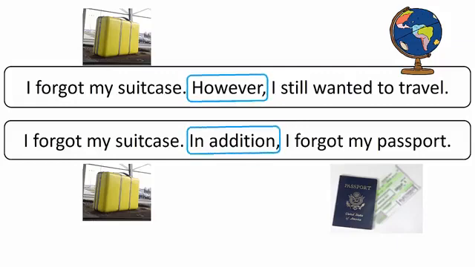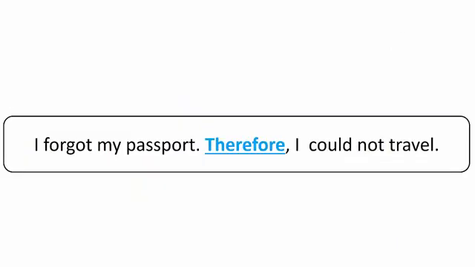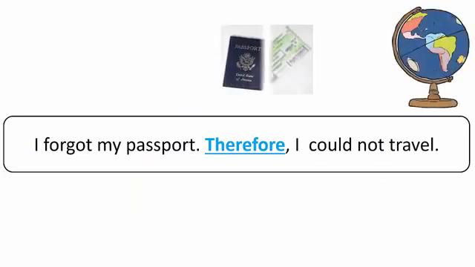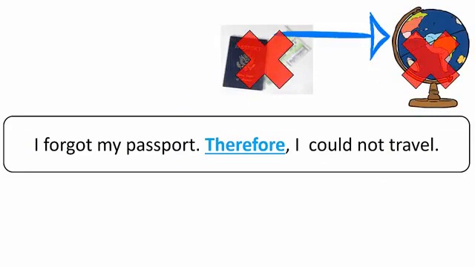Now, notice the punctuation surrounding these phrases. Both of these come at the beginning of a sentence after a period, and after these phrases, we use a comma. Here's another example. I forgot my passport, therefore I could not travel. Many times, a transition starts a new sentence, and we need a comma after the transition.